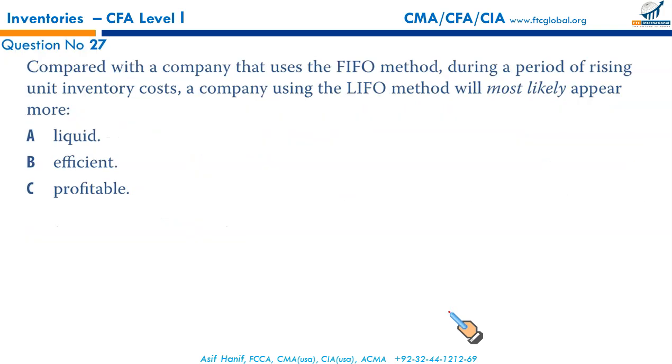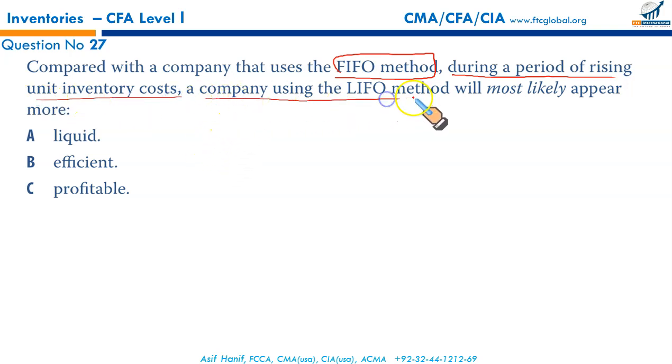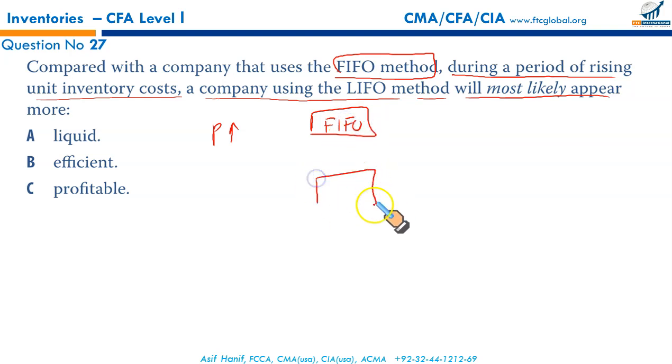27. Compared with a company that uses FIFO method during the period of rising inventory costs, a company using LIFO method will most likely appear what? Again, a conventional traditional approach I would always prefer. When the prices are increasing, we have two cost flow assumptions. It won't take more than 1 minute, please. Don't say it's a long process. For God's sake, many questions can be done this way.